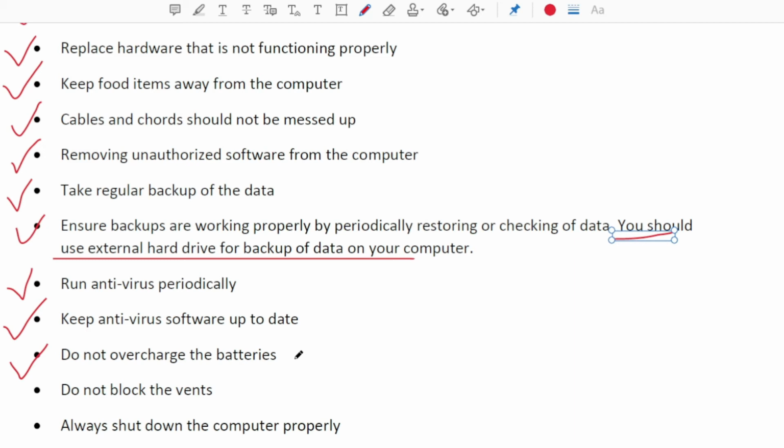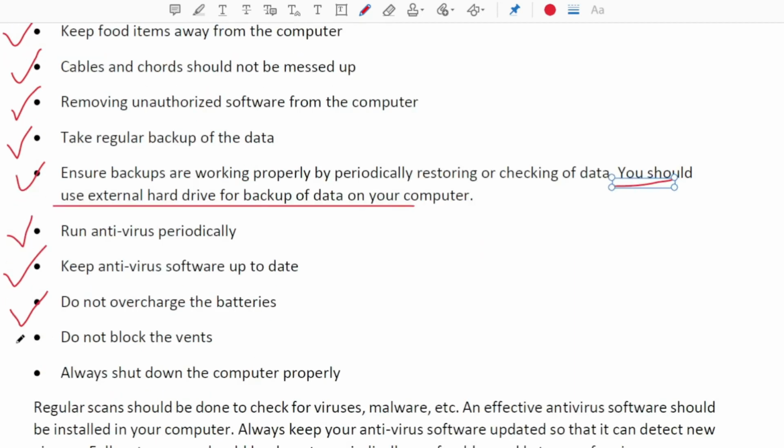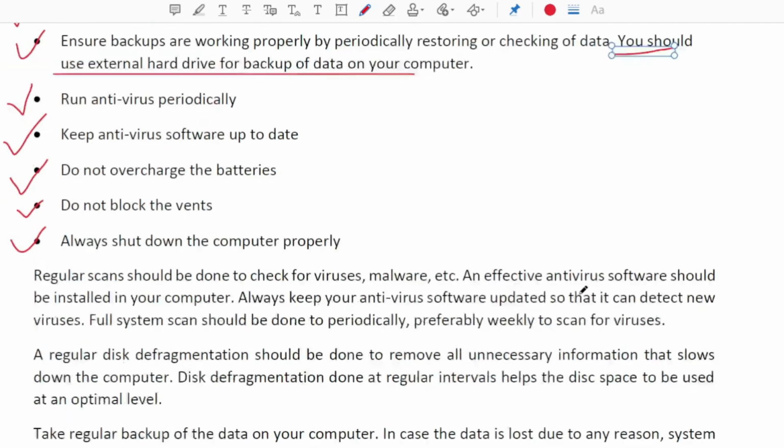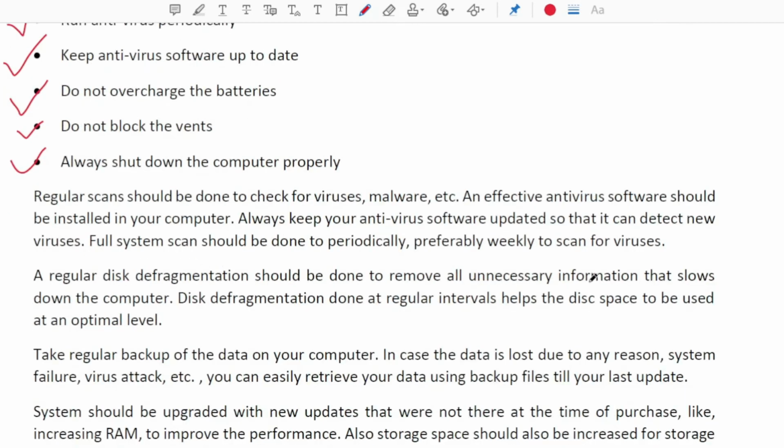If you are having UPS along with you and it is having batteries, don't overcharge that. Do not block the vents of the CPUs from where the air is going. Don't block it. Always shut down the computer properly. Don't directly shut it down because it can corrupt the antivirus. Regular scans should be done to check for virus, malware, etc.